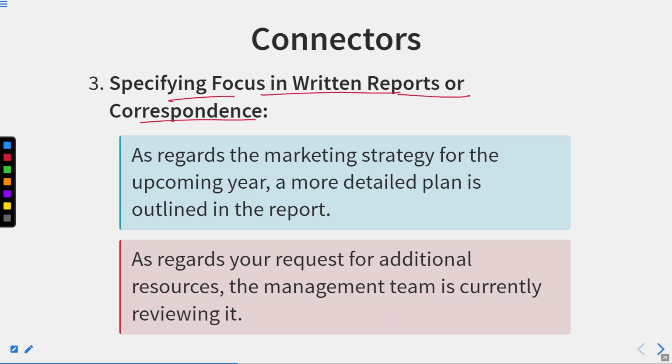Specifying focus on written reports or correspondence. As regards the marketing strategy for the upcoming year, a more detailed plan is outlined in the report. As regards your request for additional resources, the management team is currently reviewing it.